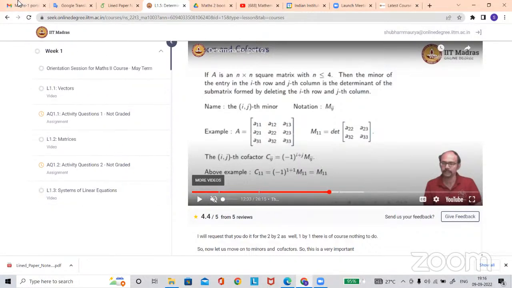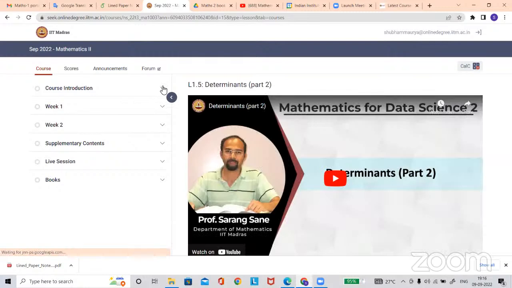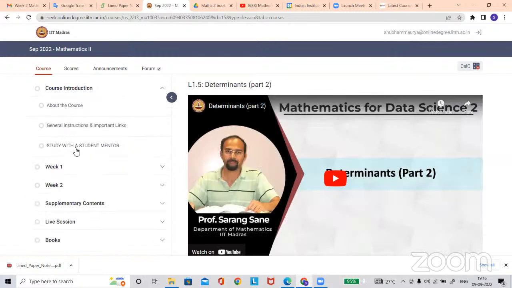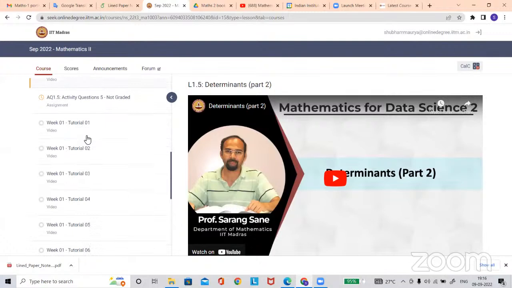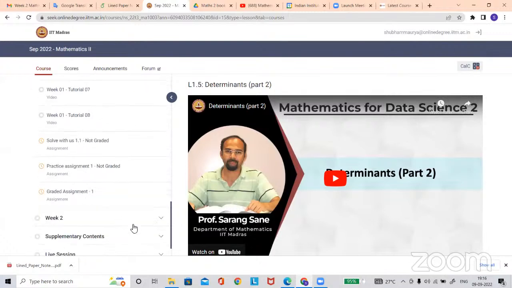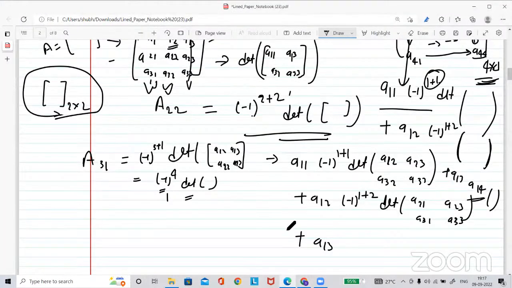Okay, there is no resource from instructor. In supplementary content, one tab will be created if a resource from instructor is there. Otherwise, everything you will get, like if you want a PDF of this, it will be given there. Okay, and other things.